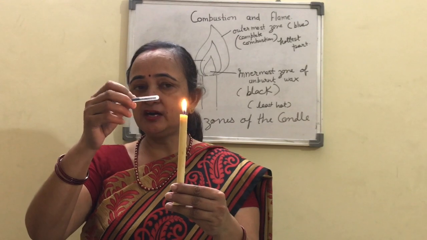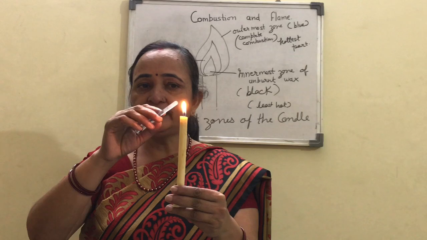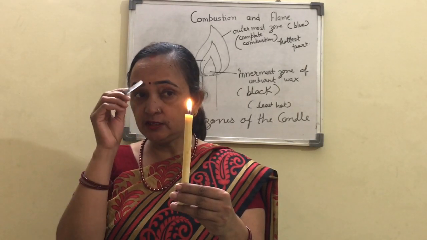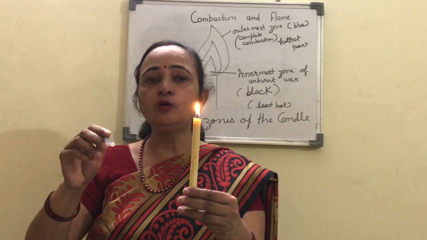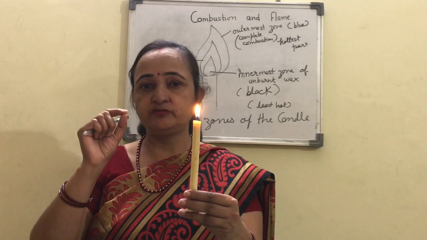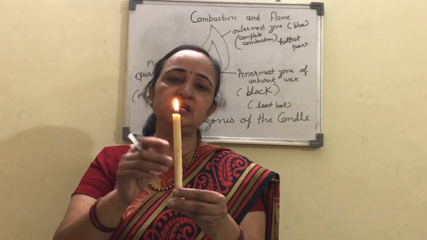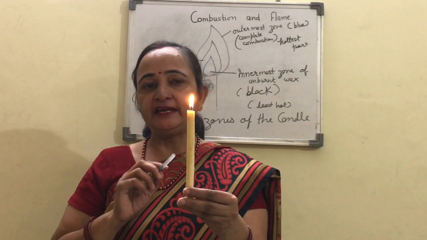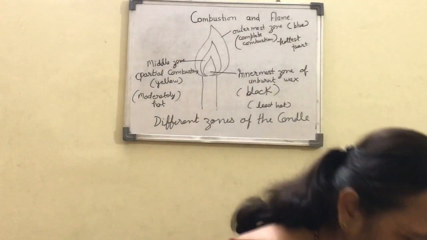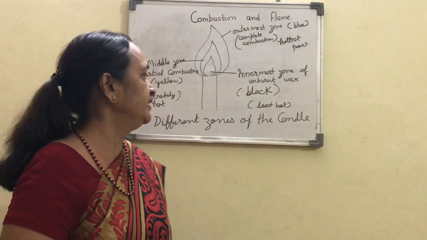Why is it more there? Because yellow color is more visible than the blue color, and it takes a wider area, so the yellow zone is more. And if you light a candle at home and carefully observe, you will see in between some black zone is visible, and that is the innermost zone. So this way, these are the different zones of the candle flame. This is all about the candle and its different zones.